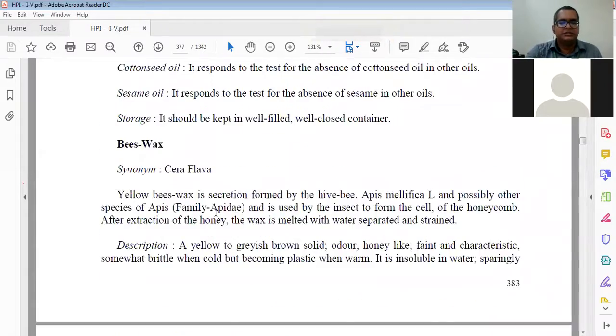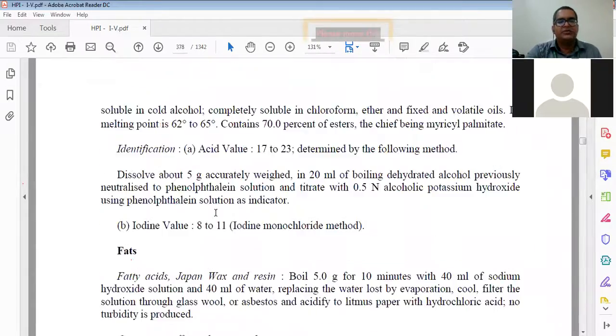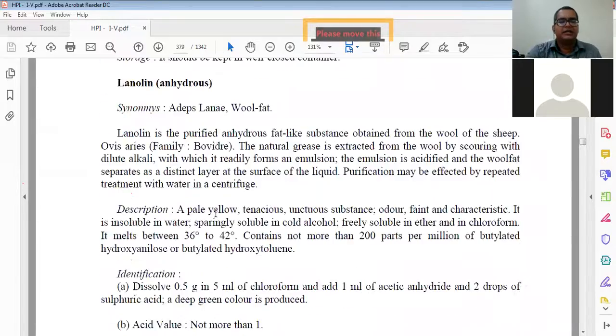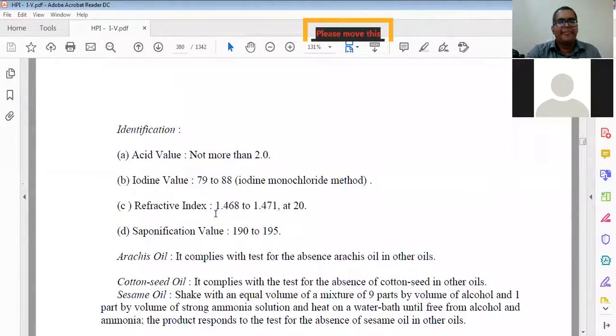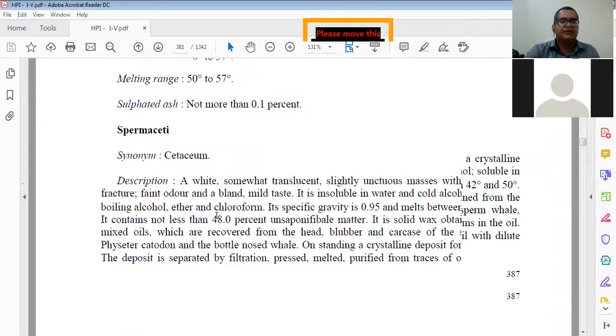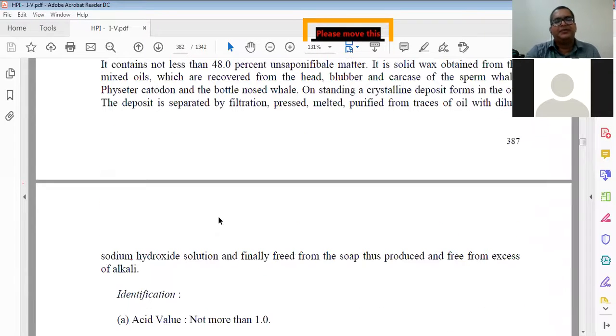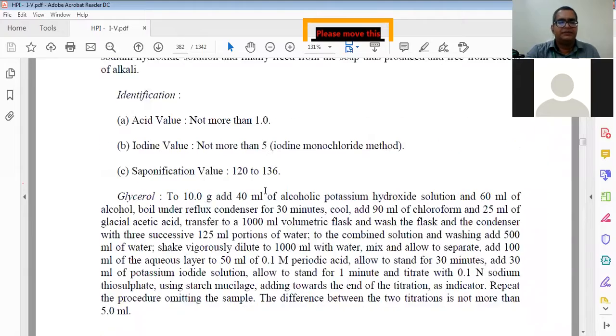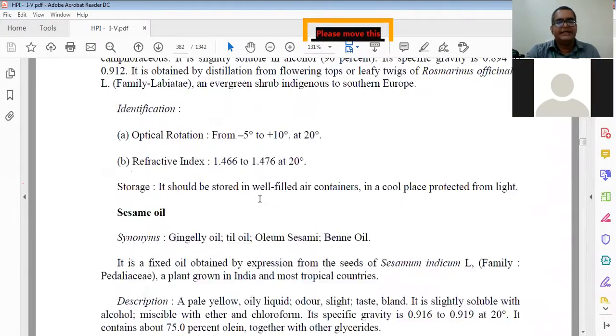Standard of vehicle used for external application: how should you use it, what is the standard, what quantity and what should be there for standardization? All the reference values are given here. Approximately what we are studying in different books is totally from this, except some chapters, they are from our HPIs.